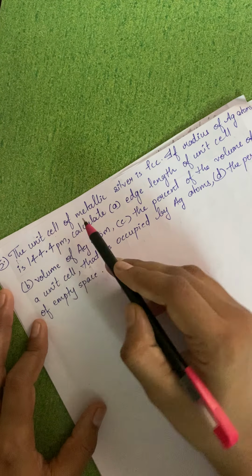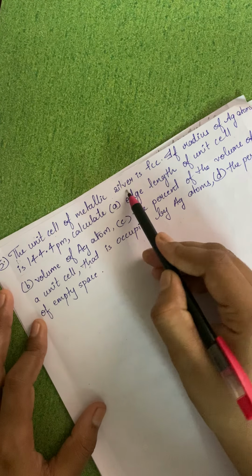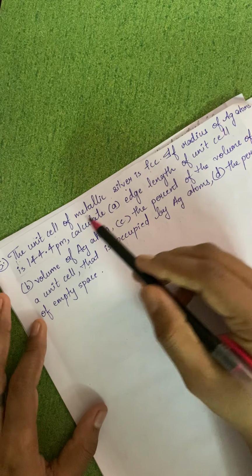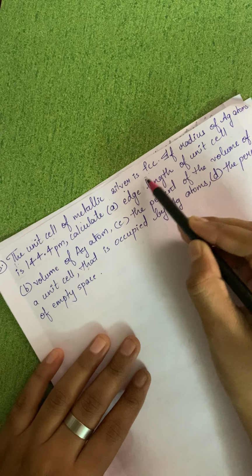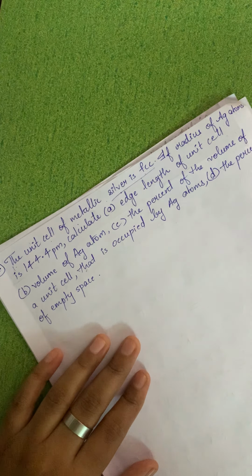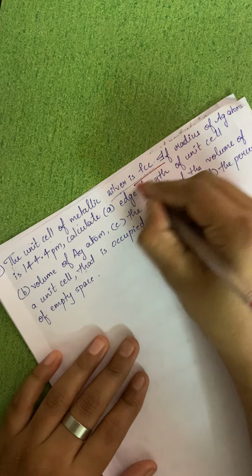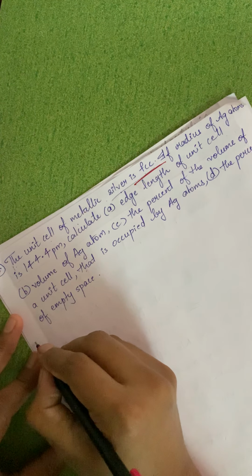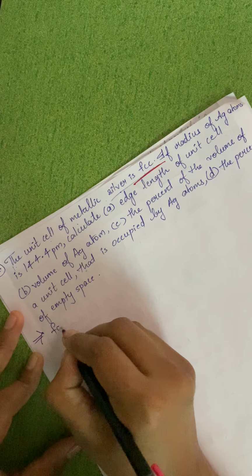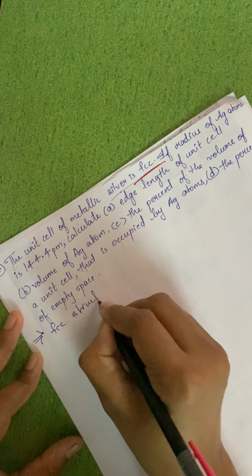The unit cell of metallic silver is FCC. Okay, so this is the FCC structure. So I'll just write down FCC structure.